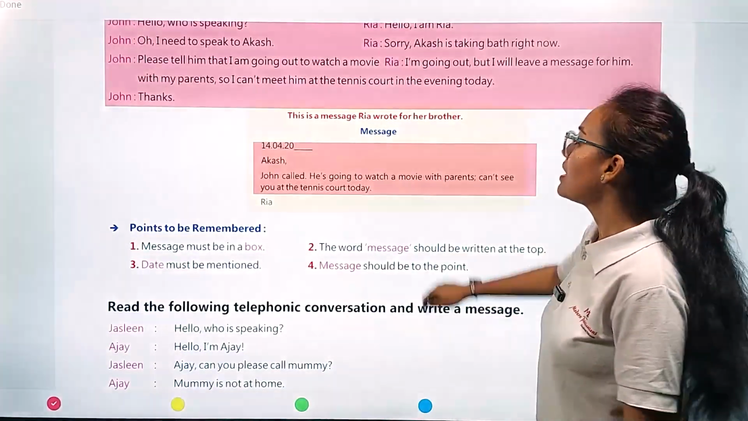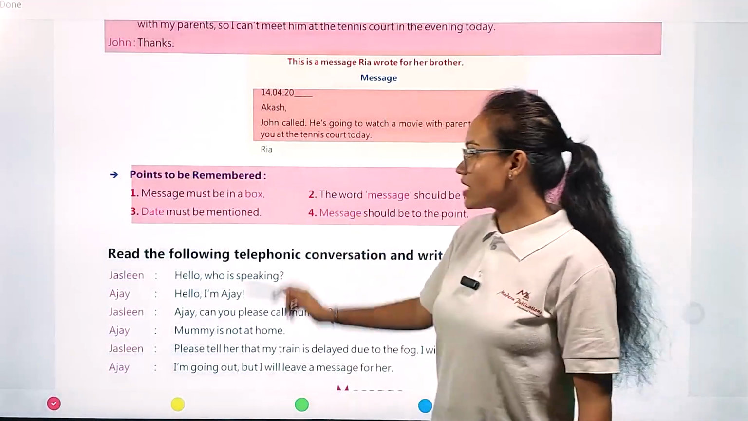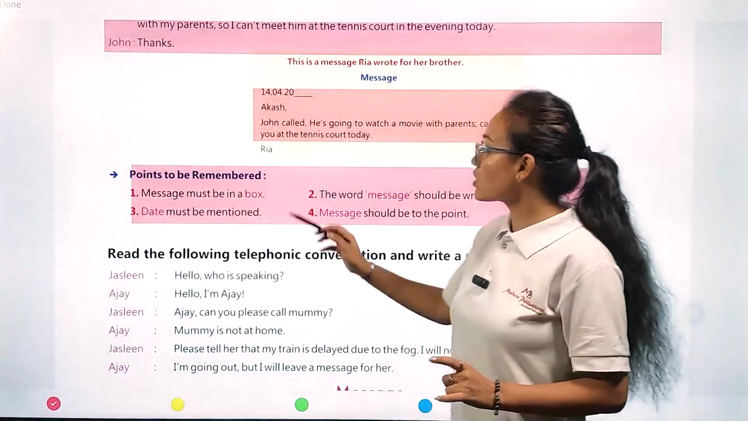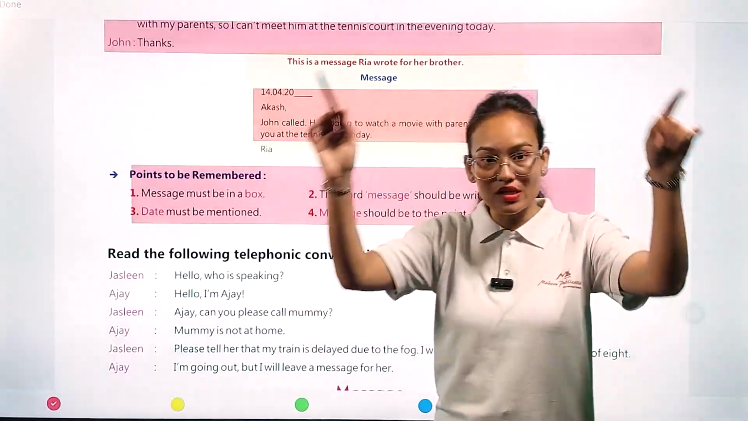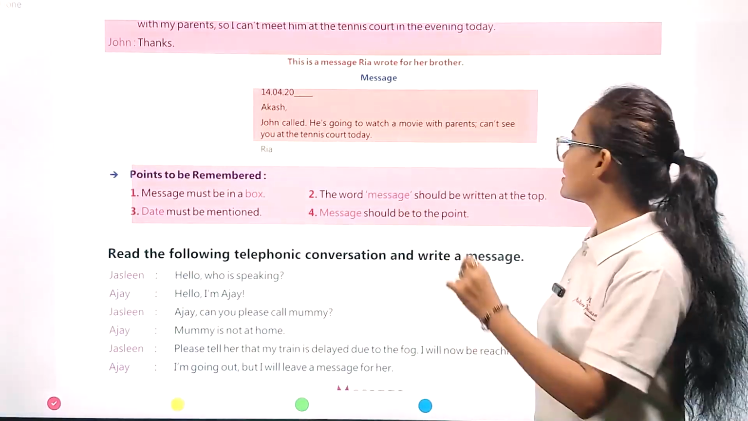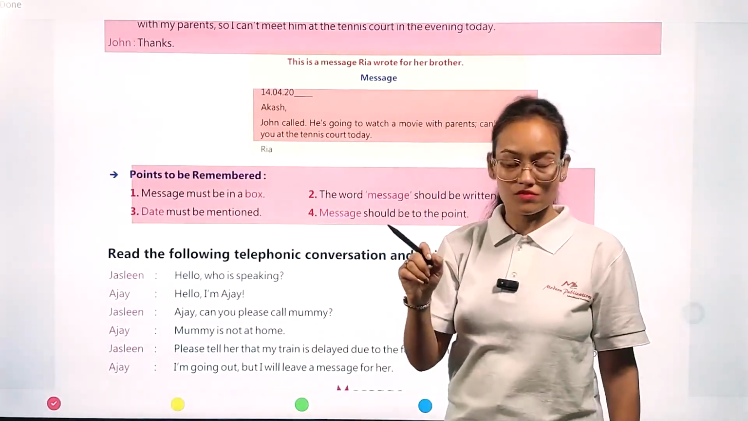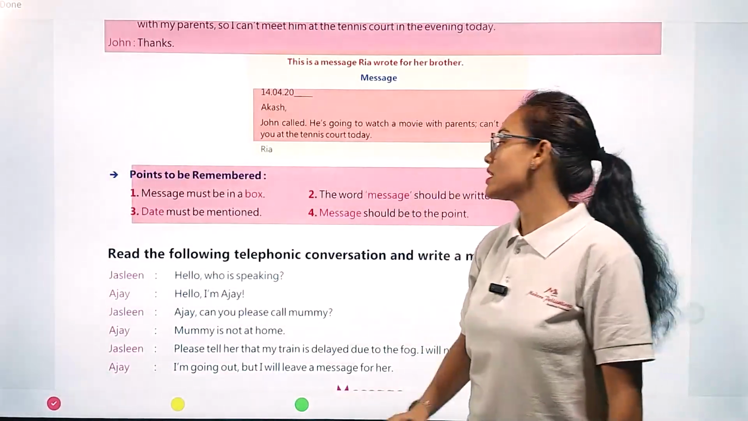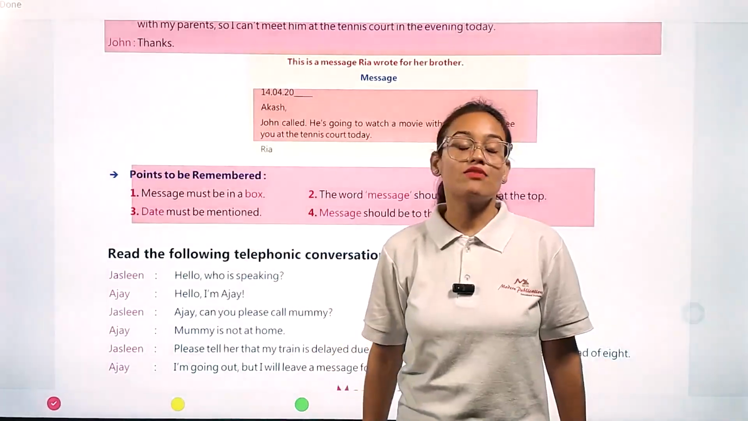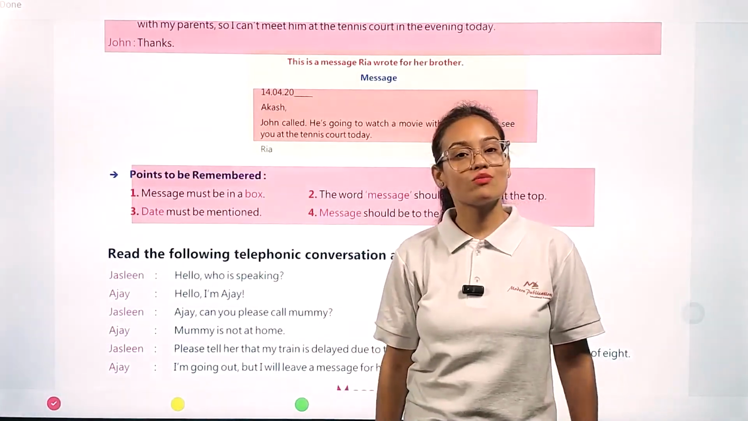In this message, my dear students, there are some points we have to remember. One, the message must be in a box. You are going to write all messages within a box. Then the word message should be written at the top of the box. Then the date must be mentioned. It is a mandatory rule to mention a date. If you do not mention any date on your message, then your message will be invalid.